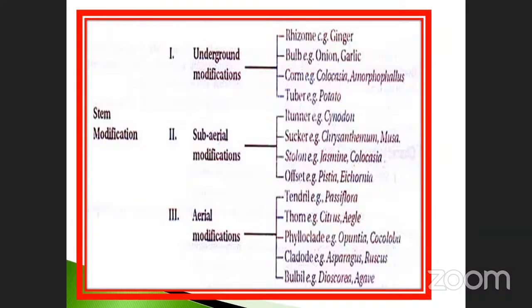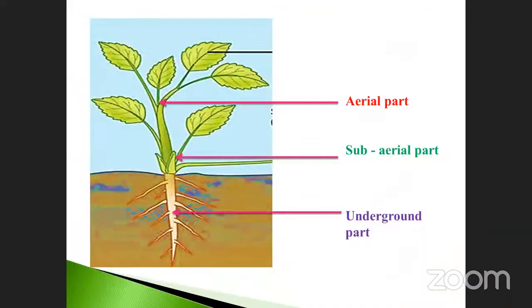Okay, these are the different names, so just note them down. Phylloclade, opuntia is enough. And cladode, asparagus and ruscus. Okay, and the last one is Dioscorea, agave. This is also another type of aerial modification.